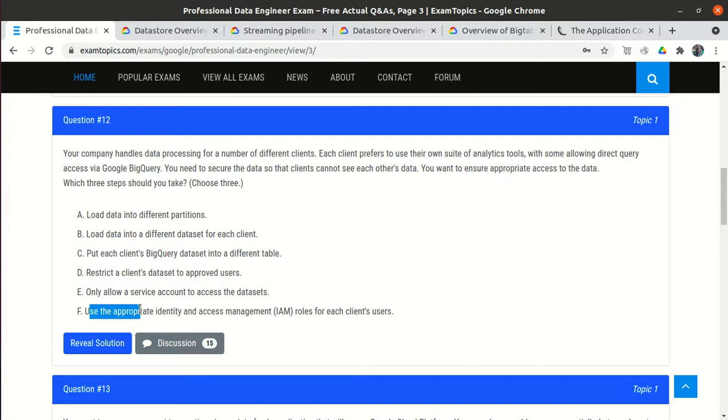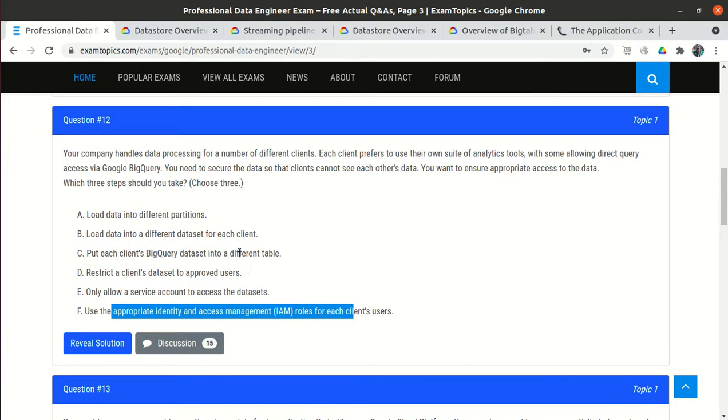And the sixth option is use IAM, that is identity and access management, for each client user. So we have different users, and we will assign the roles. So that is also correct. So as per me, option B is correct, option D is correct, and option F is correct. So we have to select 3 options.